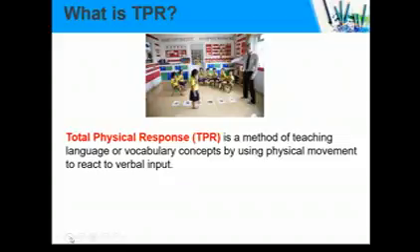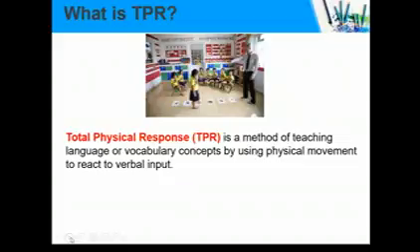For example, somebody says, "Okay, sit down," and then we sit down. If somebody says sit down and then we stand up, it means we don't understand the language. So in this theory, the teacher wants to encourage and improve the students' concepts, especially vocabulary related to verbs, and anything of the vocabulary that we can use to react in physical movement.